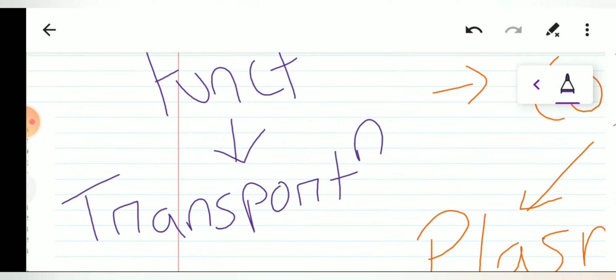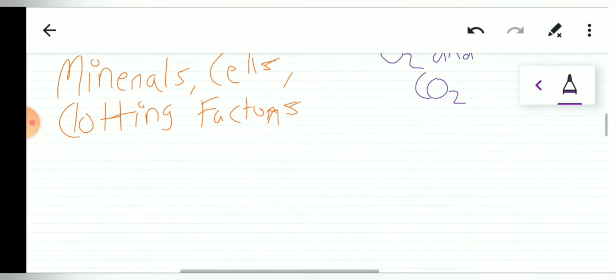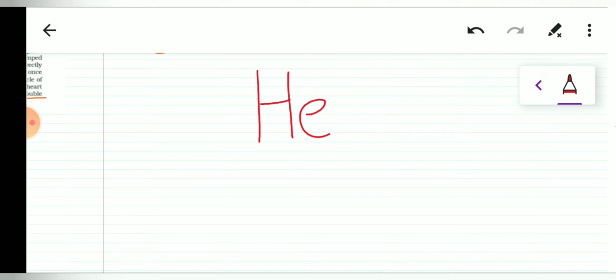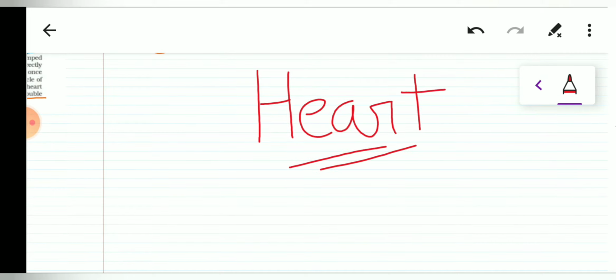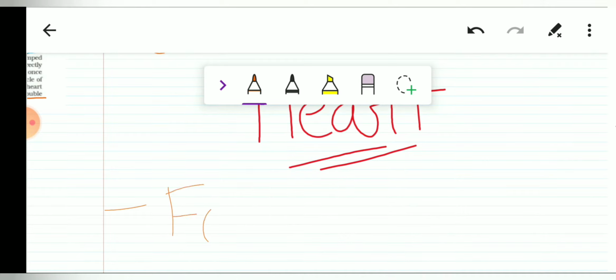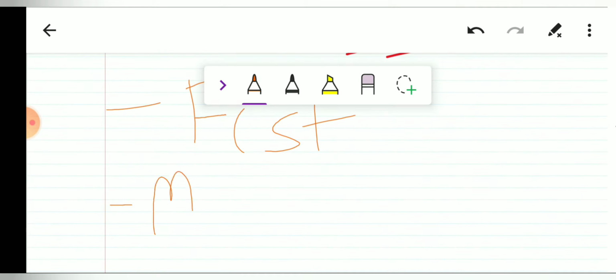Since the blood is very important for our body, we need a mechanism and a pump which ensures that the blood is continuously circulating inside our body. We have a pump in the form of our heart. So let us discuss the heart. What is the size of the heart? The heart is the size of a fist, and it is a muscular organ.